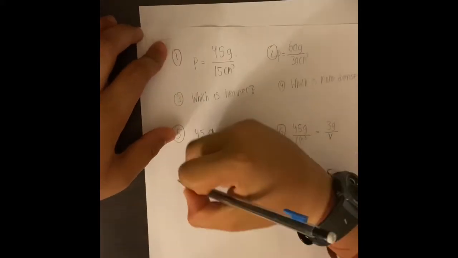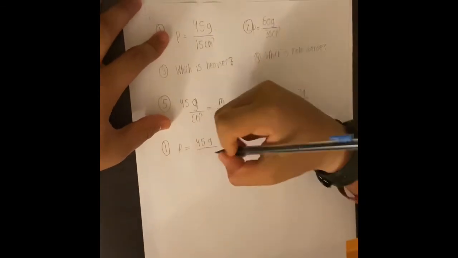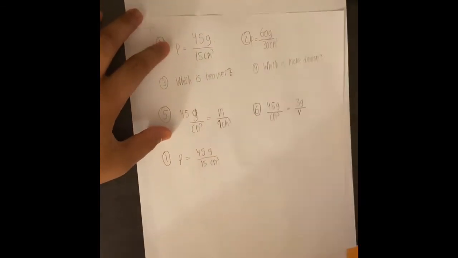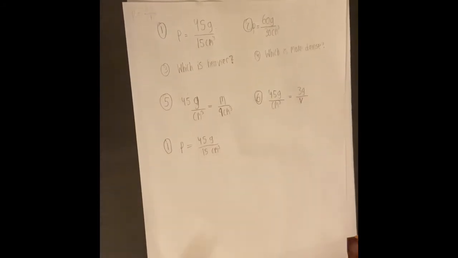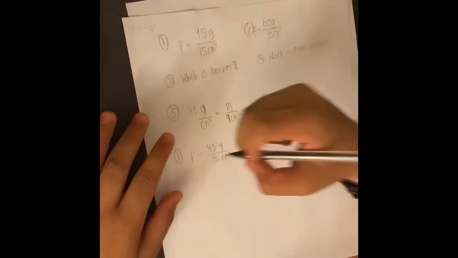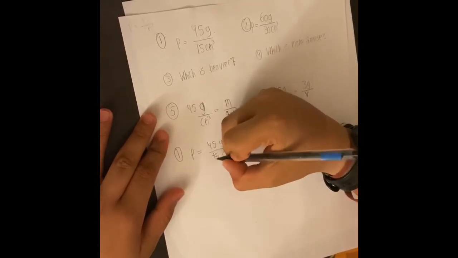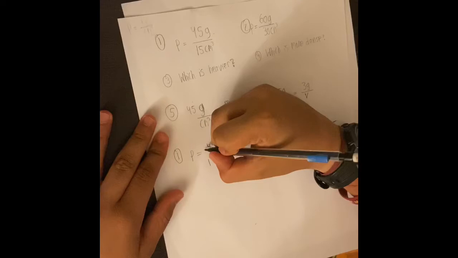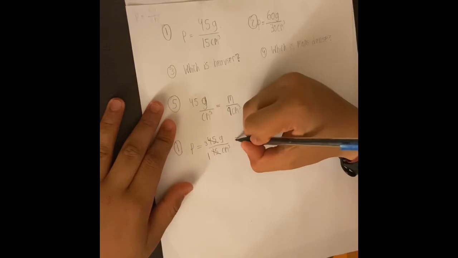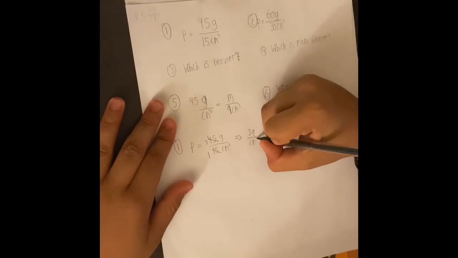For the first one, let's do it over here since we have more space. So rho is equal to 45 grams over 15 centimeter cubed. We need to find the density. We know that 15 times 3 is 45, so we can divide the numerator and the denominator by 15. That leaves us with 1 and this leaves us with 3. So the density of this particular substance is going to be equal to 3 grams per centimeter cubed.